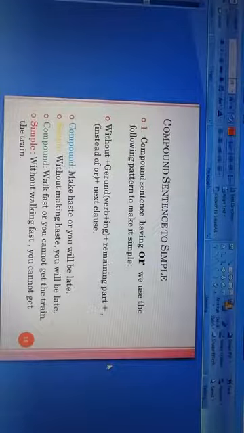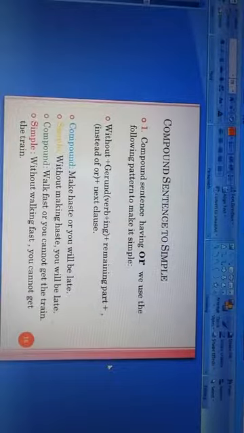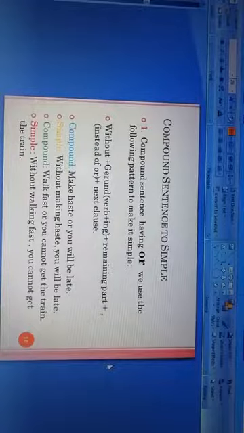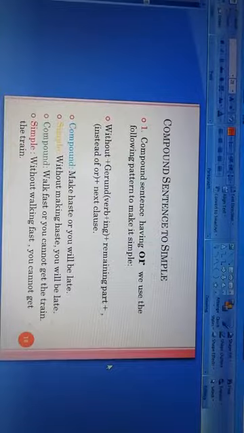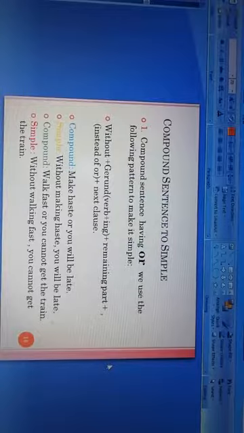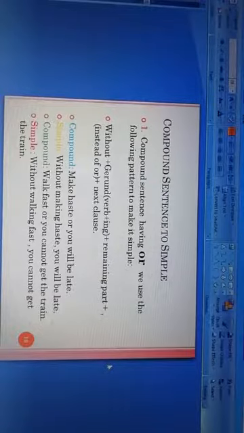So the simple sentence will begin, without walking fast. Then we use a comma instead of or. Or is deleted here and a comma is put here. And the next clause is you cannot get the train. So the simple sentence will be, without walking fast, you cannot get the train.